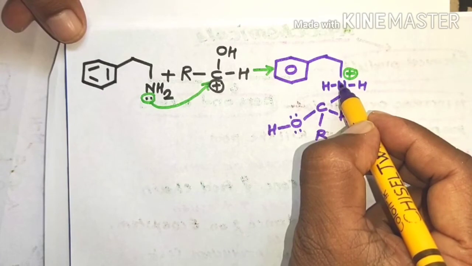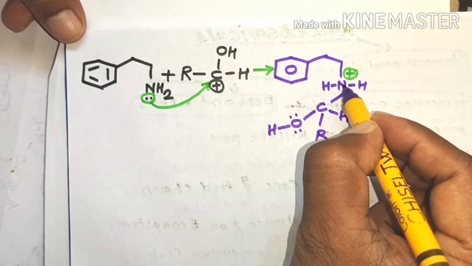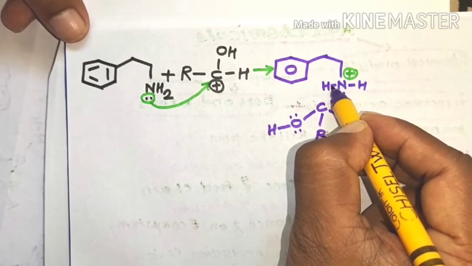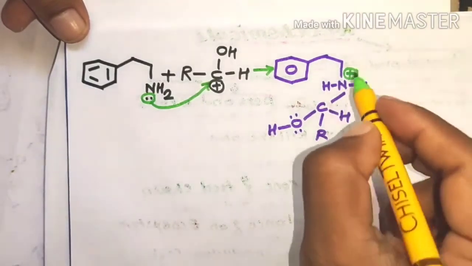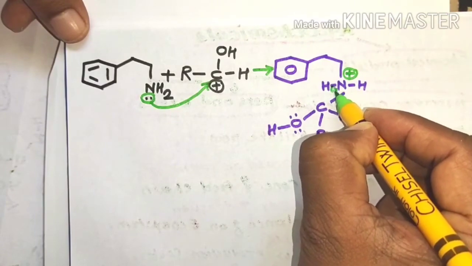Positive charge means electron deficiency, and this electron deficiency can be fulfilled by the NH bonding electrons shifting toward the nitrogen atom.